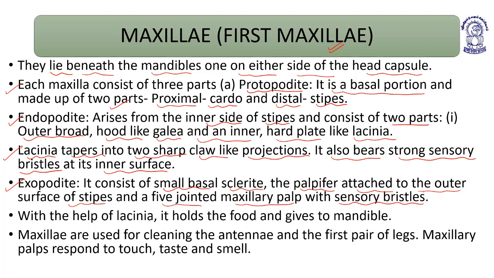The palpifer is present on the outer surface of the stipes, along with a five-jointed maxillary palp: 1, 2, 3, 4, and 5. It is attached to the outer surface of the stipes, with sensory bristles.